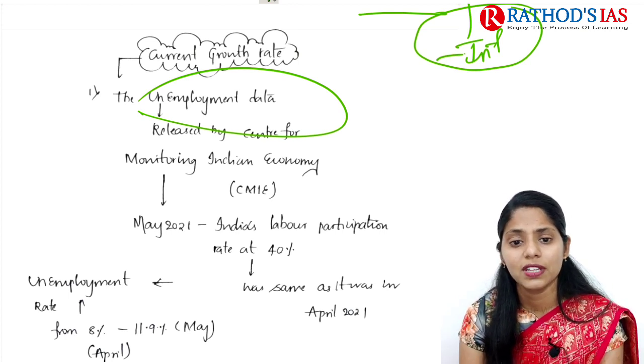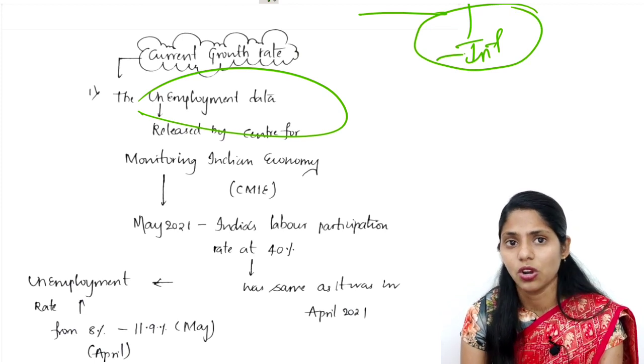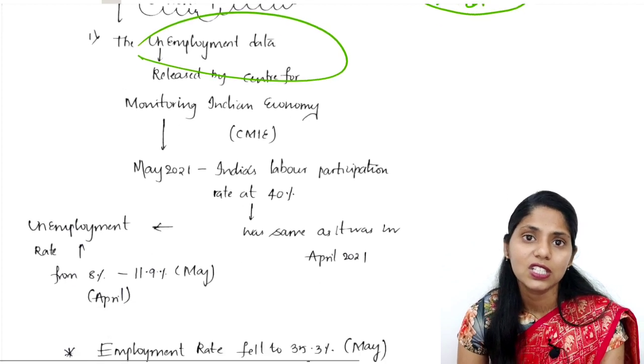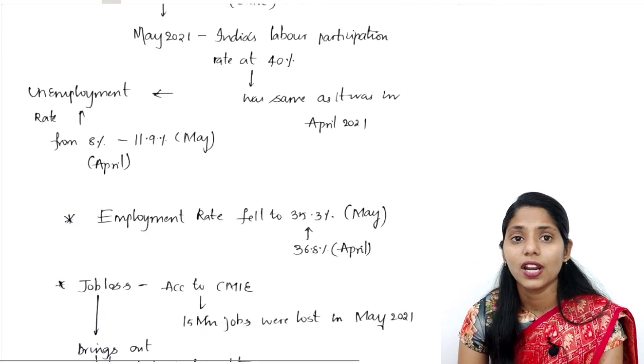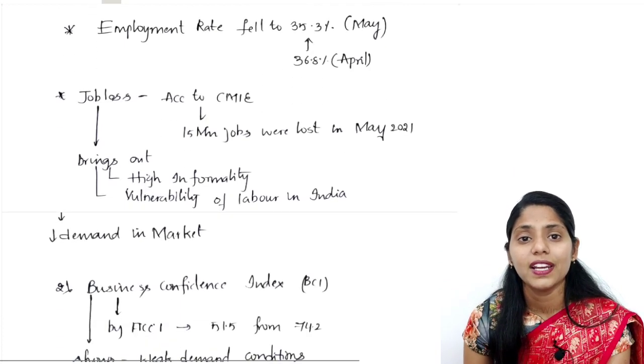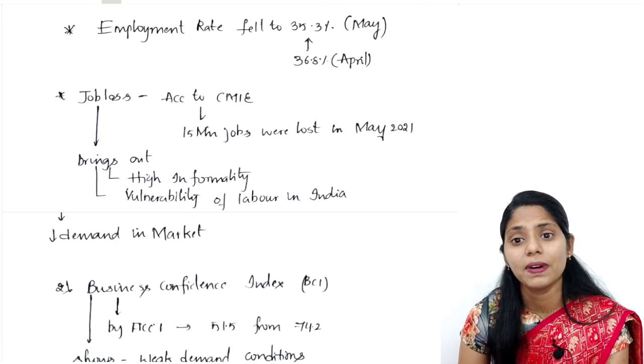The unemployment rate increased from 8% in April to 11.9% in May, and the employment rate fell to 35.3% in May compared with 36.8% in April.